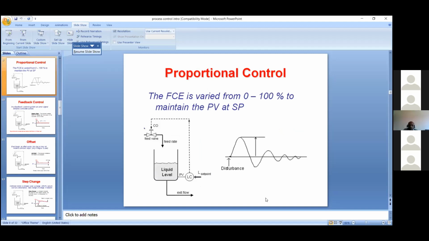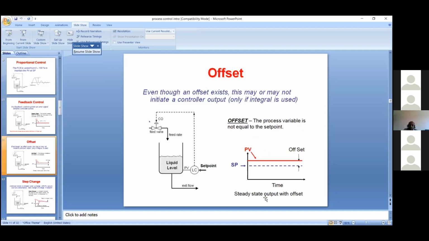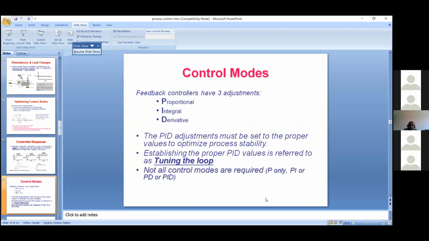The next is the proportional control, that is feedback control. Feedback control means, as we have seen already, we have process transmitters which give feedback about the level. This is the level transmitter, and PV is the process variable. The set point we will set as per our requirement. The level controller will give the output to control the feed valve. So here we will see how the control modes work.